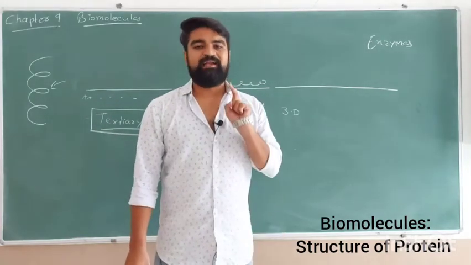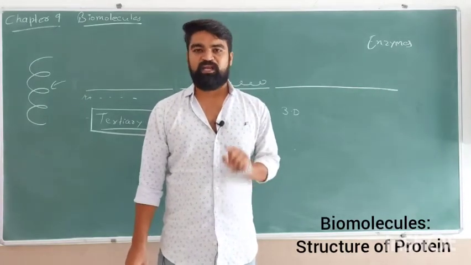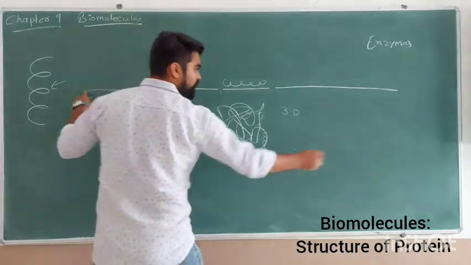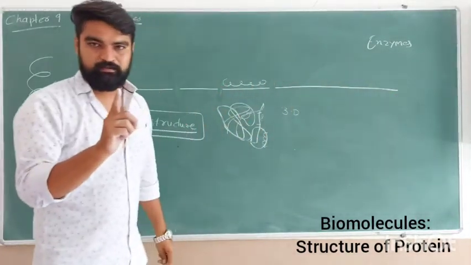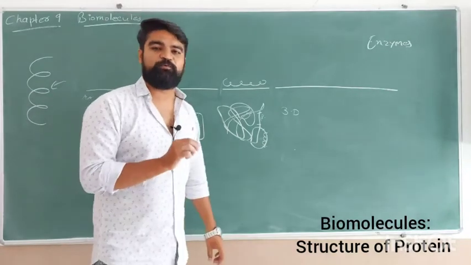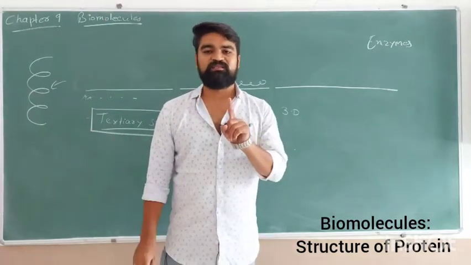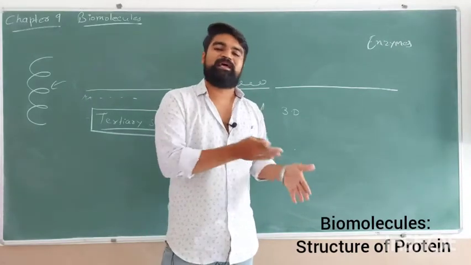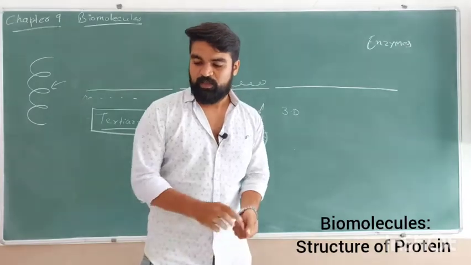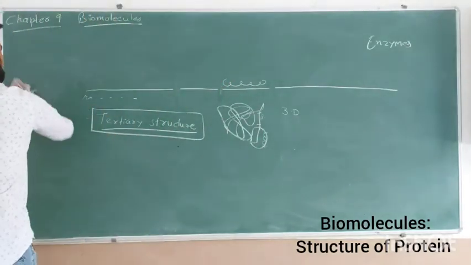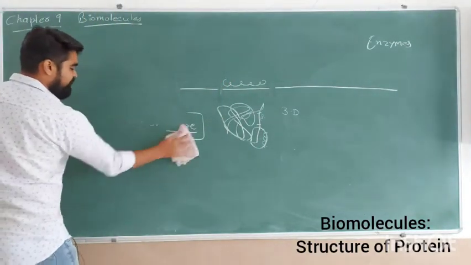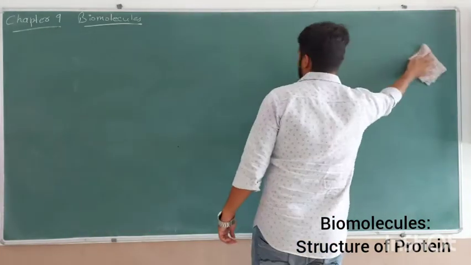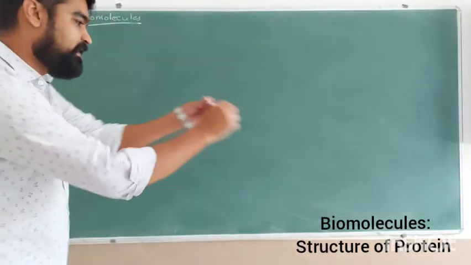And further, it is not necessary that every protein only contains one polypeptide chain. This particular thing from here to here is a single polypeptide chain. Not necessarily every protein of our body has only a single polypeptide chain. There might be many polypeptide chains in a single protein structure. For example, there is a protein found in our blood which is called hemoglobin. Everybody knows what the function of hemoglobin is.